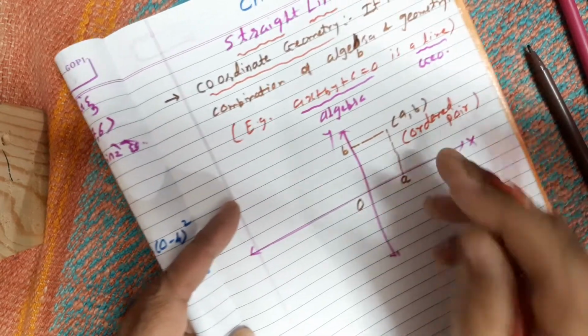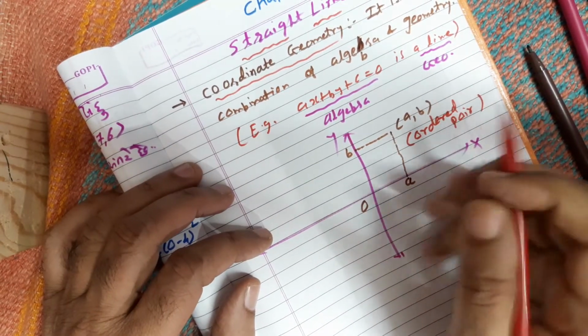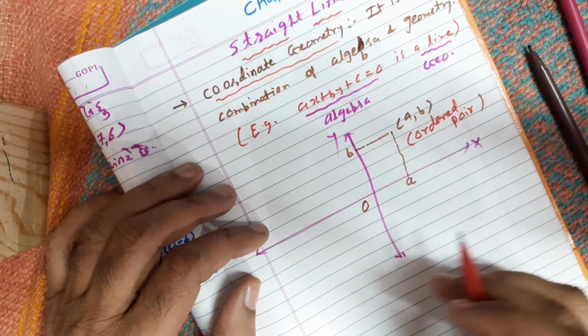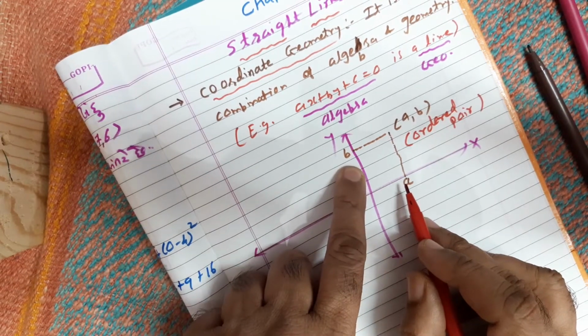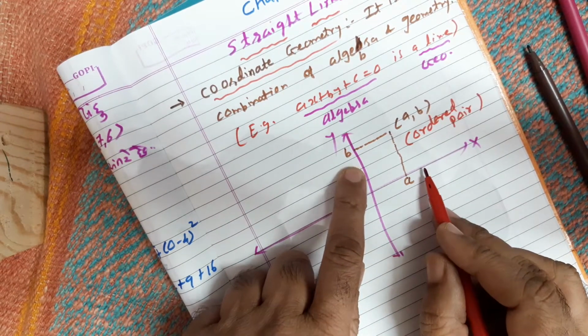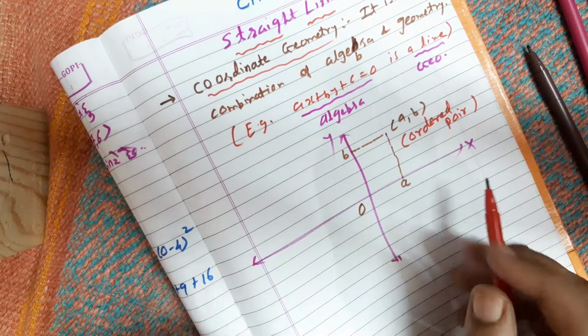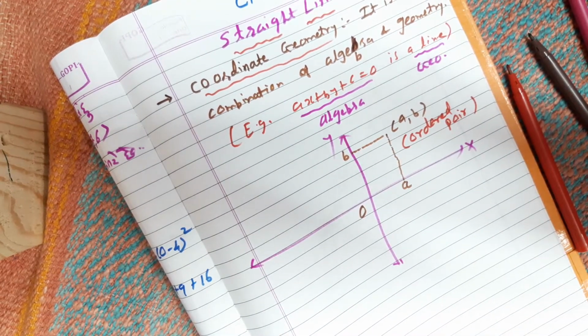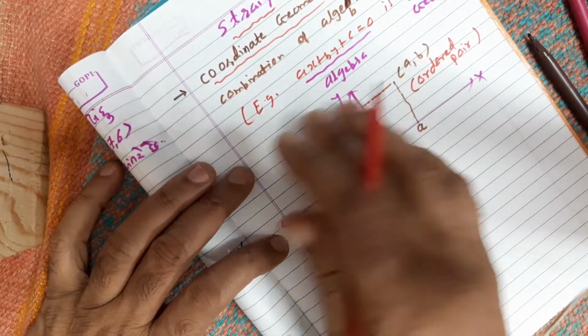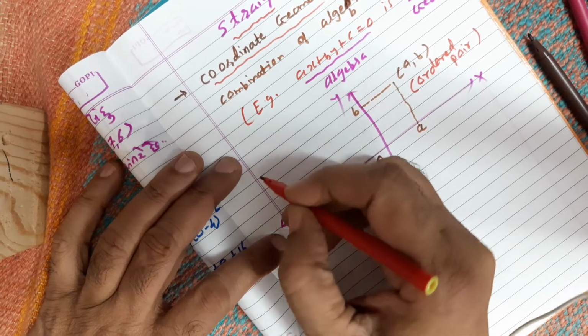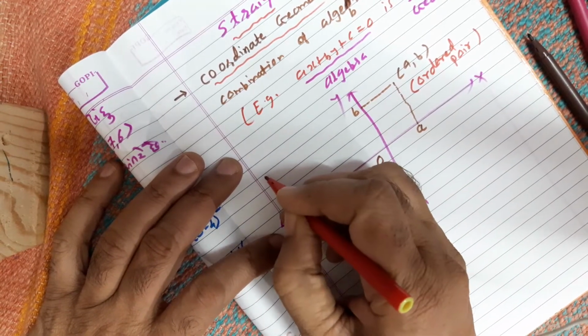Ordered means the order is very important there. You cannot put (b, a) instead of (a, b). For example, (2, 3): 2 will be here, 3 here. And now (3, 2): 3 will be here, 2 here. So (3, 2) and (2, 3) are different ordered pairs, isn't it? Therefore their name is ordered pair. Clear? So this is what coordinate geometry is all about, and that's the beginning. What will you call this plane? This plane is known as the coordinate plane or a Cartesian plane.